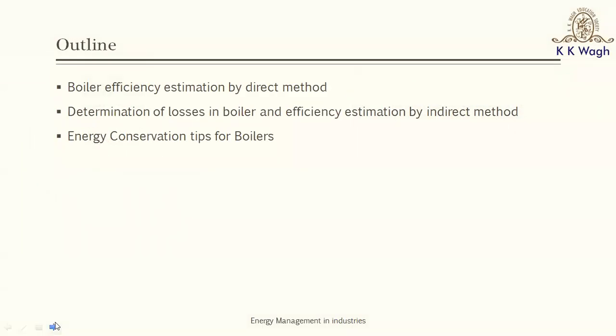So you have a lot of applications of steam generators, and in the context of climate change, and also considering the scarcity of fossil fuels which mankind is experiencing, it is a good idea to know how the efficiency of the boiler is estimated, and then interventions or energy conservation tips so that fuel savings can happen in real time.